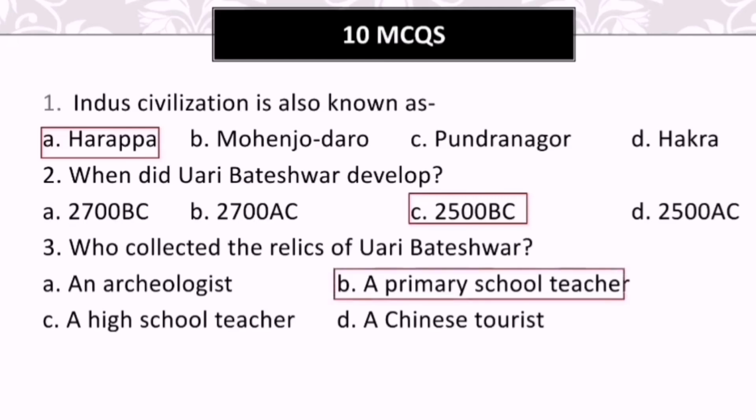The answer here is a primary school teacher collected the relics of Uari Bateshwar, and we also know the name of this primary school teacher, right? We will know the name of the primary school teacher in our MCQs also. Let's see the next question.